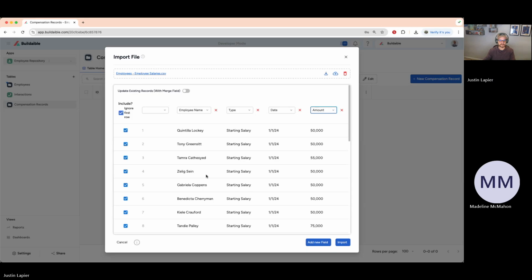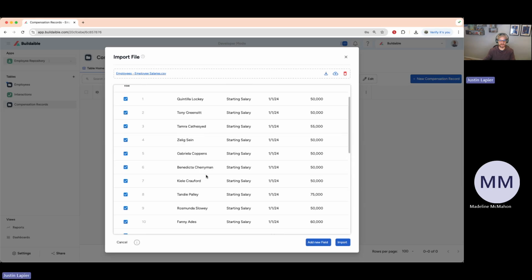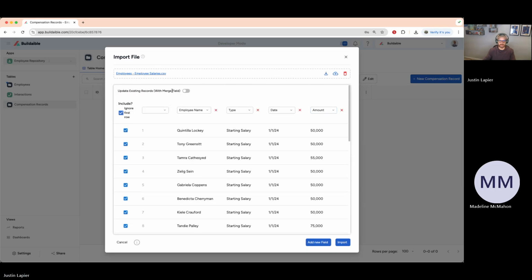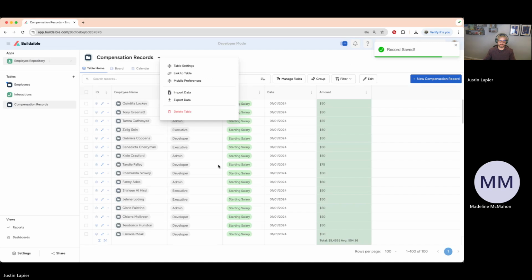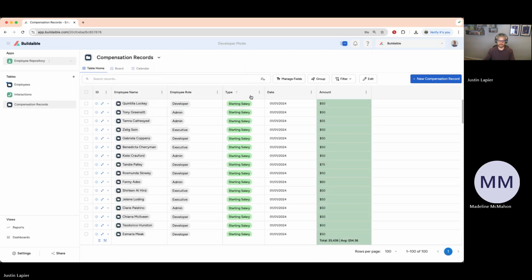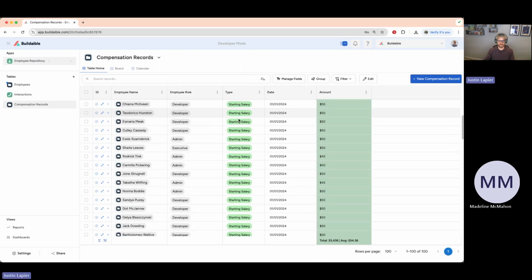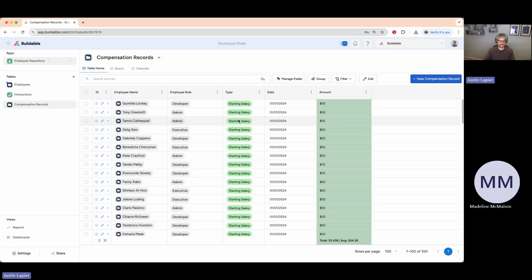So now this all looks good. We're not updating any existing records because these are brand new records going to this table. So let's go ahead and just hit import, see how this works. Ooh, found a bug, cool. So looks like it imported the data in correctly.